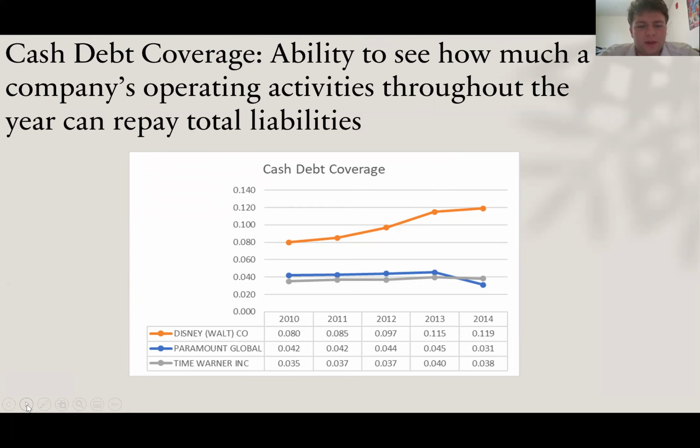As you can see with this graph, Paramount seems to be the best at repaying their total liabilities, and they just continuously get better over the years. From 2010 to 2013, they see a continual increase, with 2013 to 2014 as a slight increase. With Disney, however, they remain almost constant with their repaying abilities from 2010 to 2013, but from 2013 to 2014, they experience a major decrease. And Time Warner seems consistent over this 5-year span from 2010 to 2014.